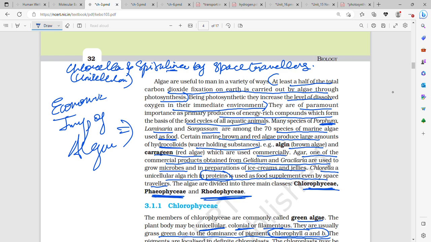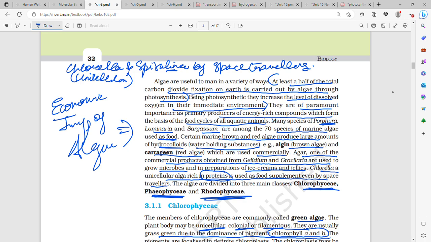Then agar is one of the commercial products which is produced from Gelidium and Gracilaria. It helps in growing microbes in a petri dish for culture, as well as making ice cream and jelly. Then chlorella is a unicellular alga, and it is rich in proteins, and it is used as a food supplement by space travelers. Along with that, spirulina, which is a cyanobacteria, is also used, I guess. I guess it is cyanobacteria.